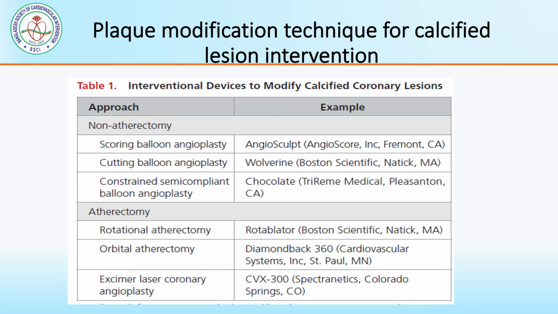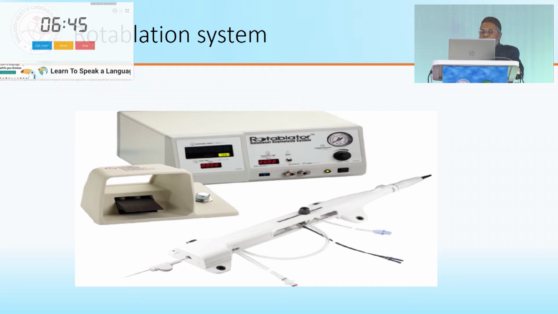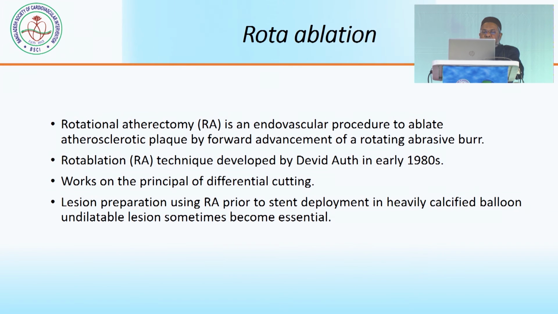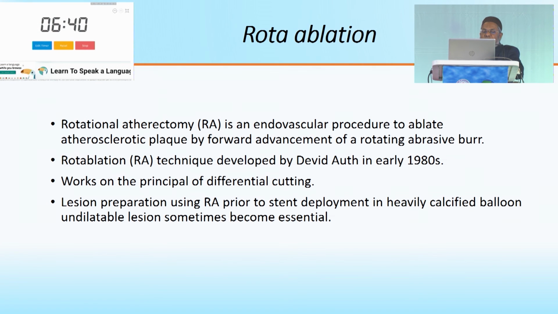There are several techniques for plaque modification, out of which scoring balloon, cutting balloon, and then atherectomy, rotational atherectomy, orbital atherectomy, excimer laser coronary angioplasty. This is the rotational atherectomy system, the rotablation system. Rotational atherectomy is an endovascular procedure to ablate atherosclerotic plaque